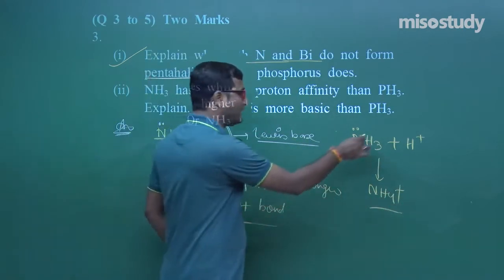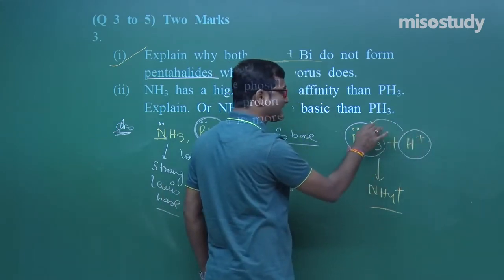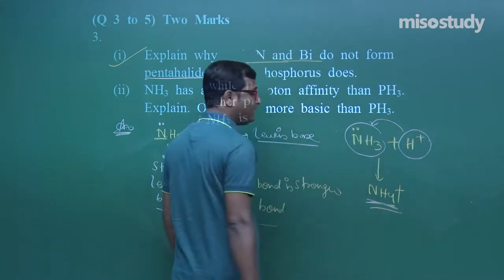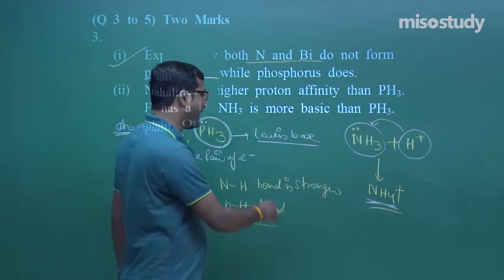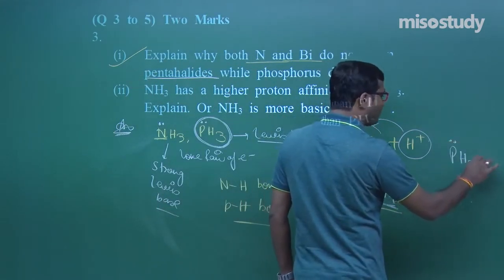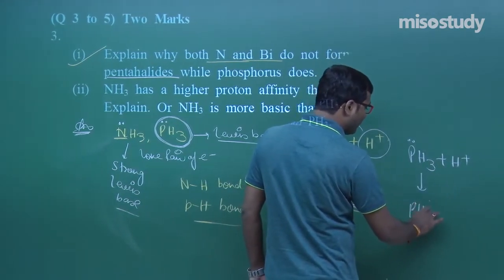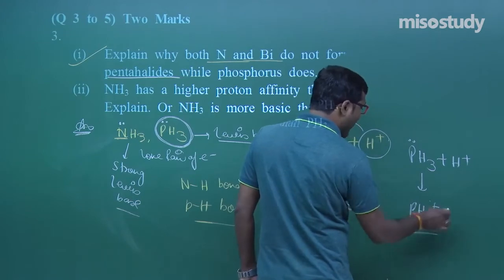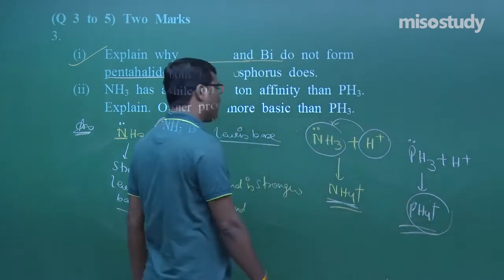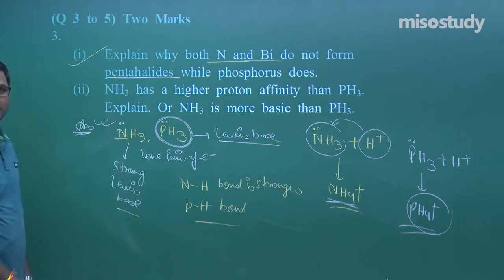Because the electron density is more, the proton will be attracted towards NH3 easily and converted into the NH4 plus ammonium ion. In case of PH3, there is a lone pair of electrons, but in comparison to nitrogen, it has less proton affinity and it hardly forms the PH4 plus ion. Clear, my friend? This is the explanation related to this.